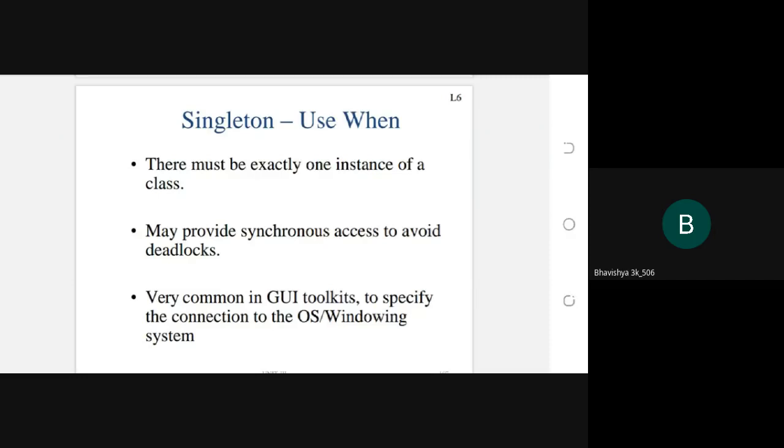For this purpose, you can use the singleton design pattern, which must create the single object or single instance.